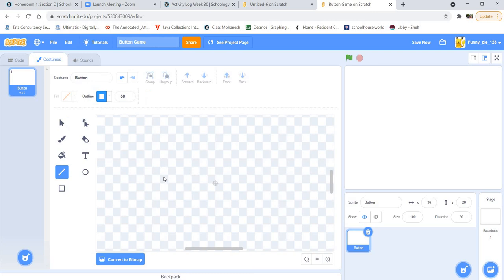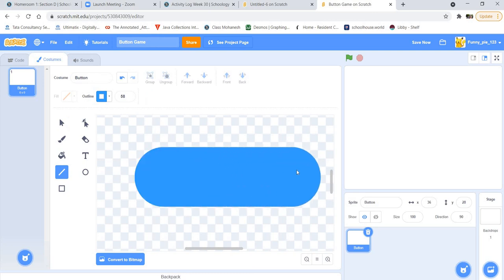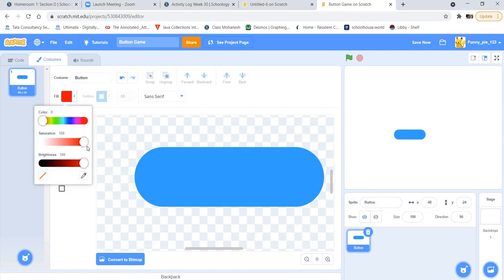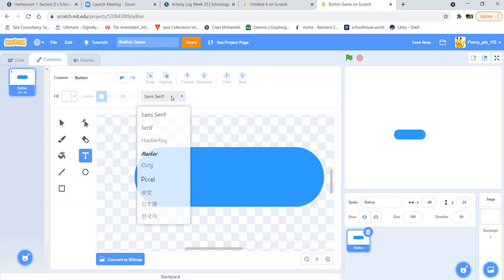Next, I will hold shift so I can make it like this. So it should look something like this first. Good. Next, go to the text section. Then make the fill color white so that you can see it clearly. Now choose the font Sans Serif. Now type Play.